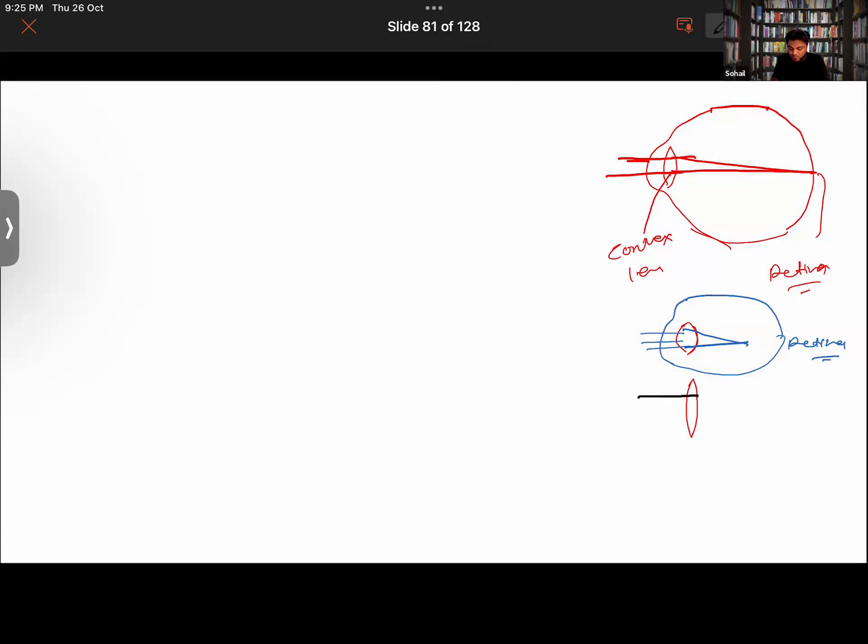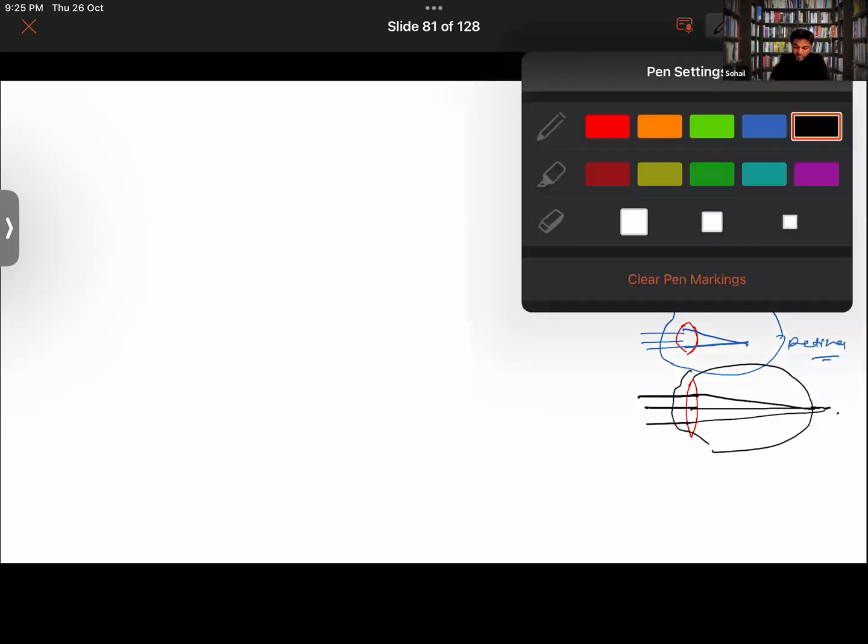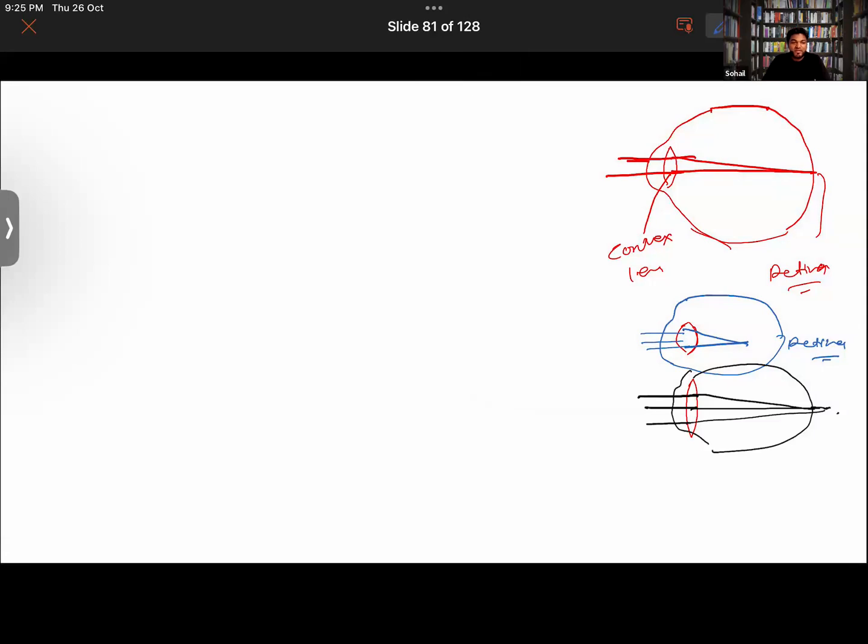Now, talking about this one, where the lens has expanded, it has become thinner. So the light rays will be converging, but that will be behind the eye. So there are two conditions that develop. One is called myopia, while another one is called hypermetropia, in which light does not focus on the retina properly. And both conditions can be cured using prescription lenses or contact lenses.